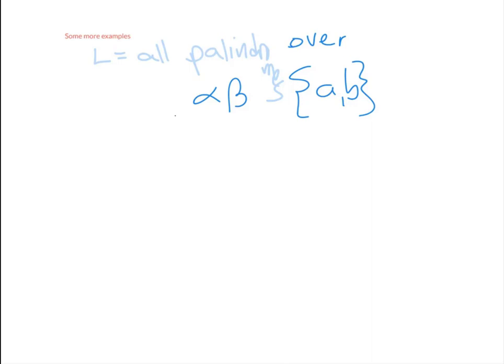So why don't I pick, oh, here's one, a to the n, b, a to the n. Is that a palindrome over the alphabet a, b? It sure is. Can I just use the entire rest of the previous proof that I had? You bet. Okay, that was easy. All right, let's try another one that seems a little bit harder.